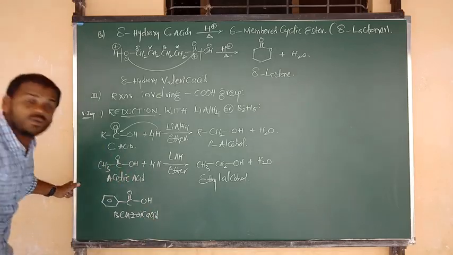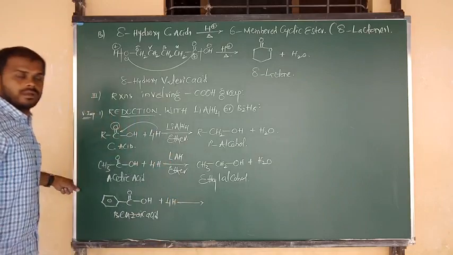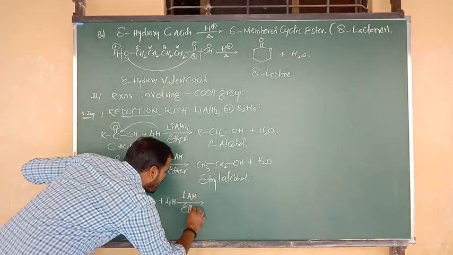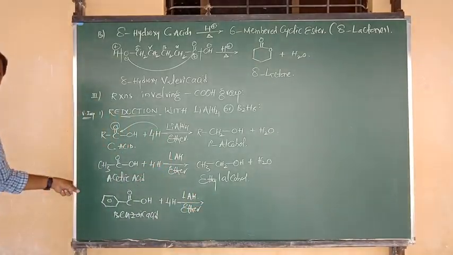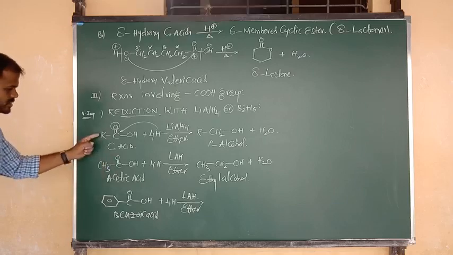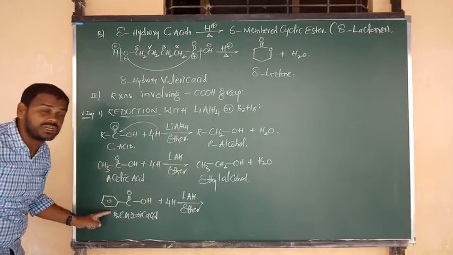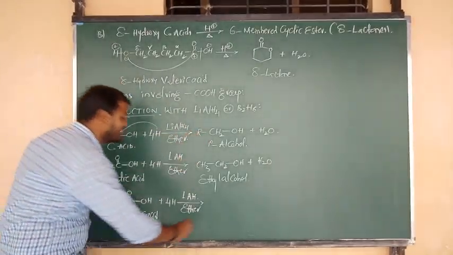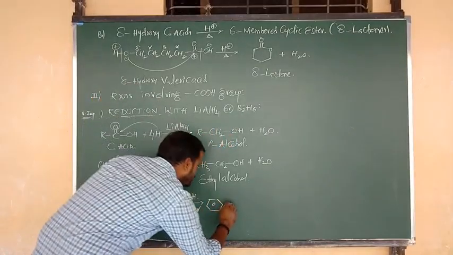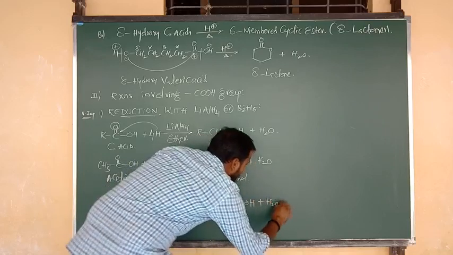Yes, benzoic acid, upon reduction with the reducing agent lithium aluminum hydride in presence of ether. Now the product is found. Instead of R we have written CH3, and now instead of R we write benzene. So in the place of R you write benzene. Benzene bonded to CH2, and CH2 bonded to OH. And here the byproduct is the same, water.